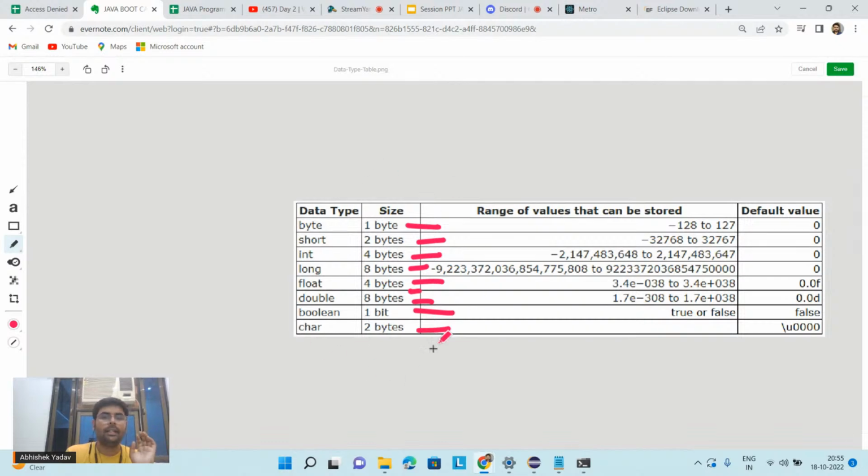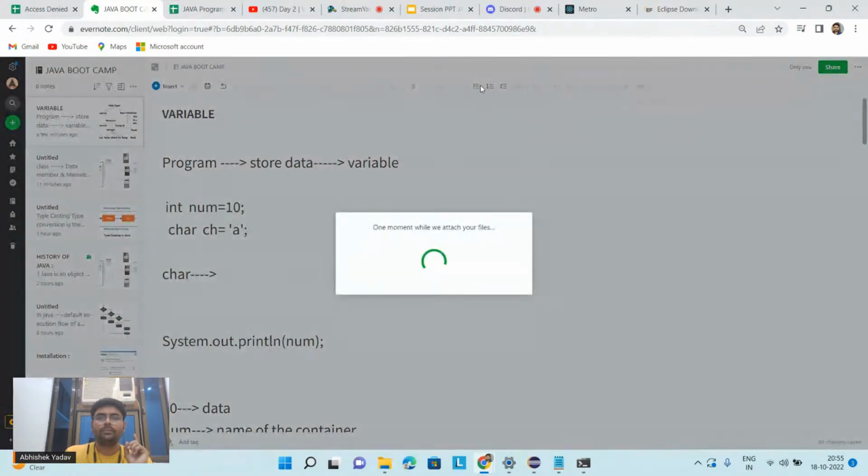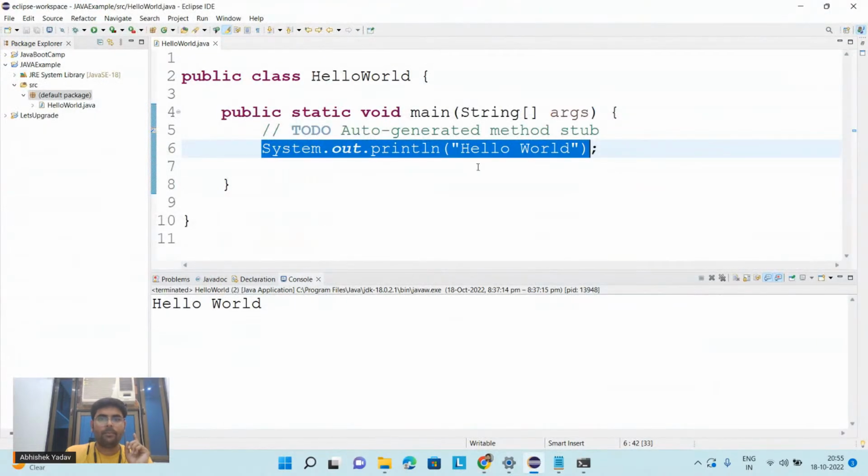From this table you are getting how much memory each data type will occupy. And here the range is also given. Inside a memory block where the data type is byte, you can store values from -128 to 127. Similarly, for short, you can store values from -32768 to 32767. You don't have to learn these ranges, you just have to remember the size of the data type. So let's come to the part here.